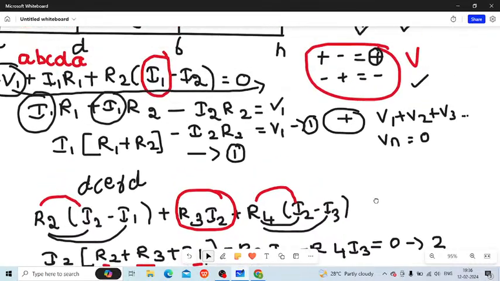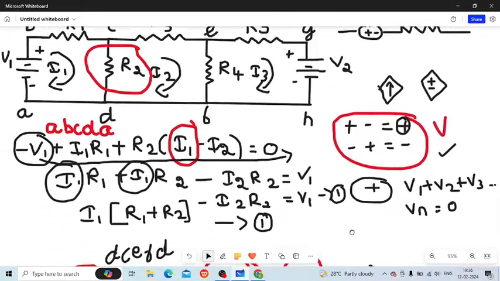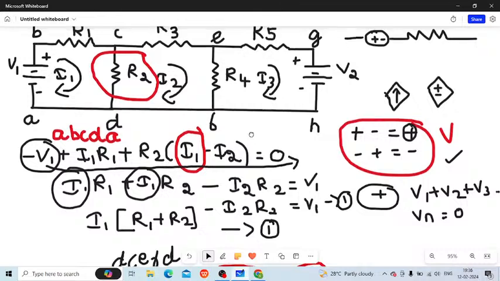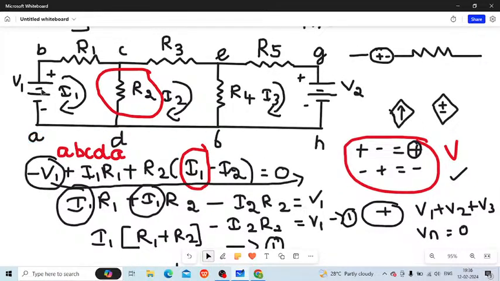You need to check whether it is a planar network or non-planar network, because mesh analysis is applicable only for planar networks. We also said you have to mark all the nodes with letters, capital or small, so that you can easily identify the meshes.